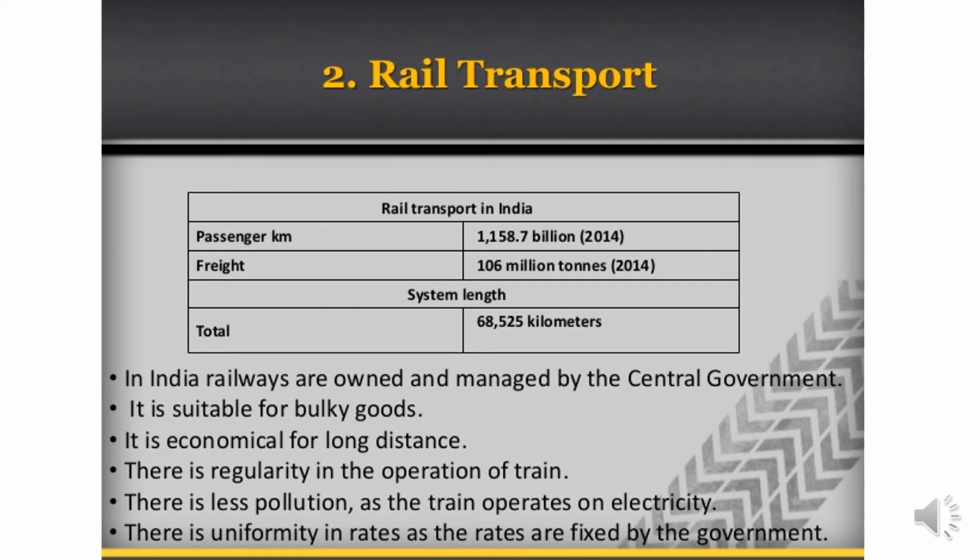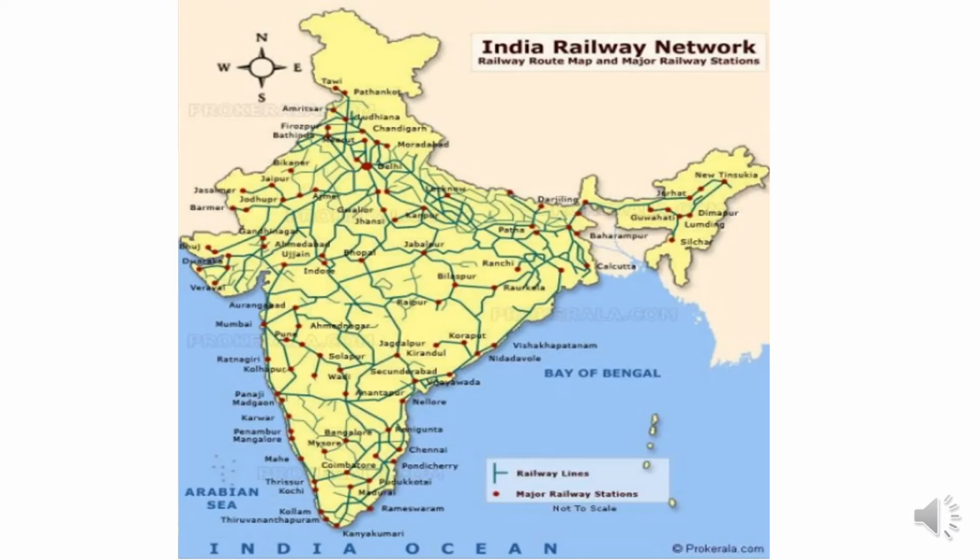So let us look at the other characteristics of rail transport. This is the Indian map which connects your railway lines, and the major railway stations are indicated and shown in this map for your reference.